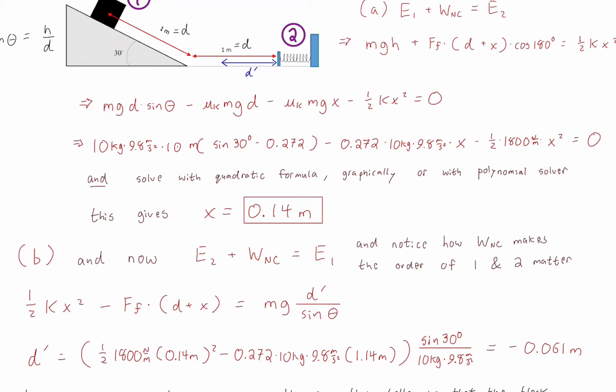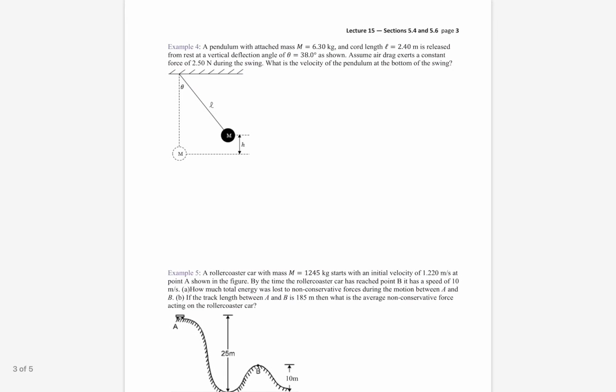Okay? So that's what's cool about these friction systems: you can kind of continue them until they stop completely, until friction has removed all the mechanical energy from the system. All right, even when there's a back and forth, a storing of energy in the spring in this case. Okay, all right, let's do another one.